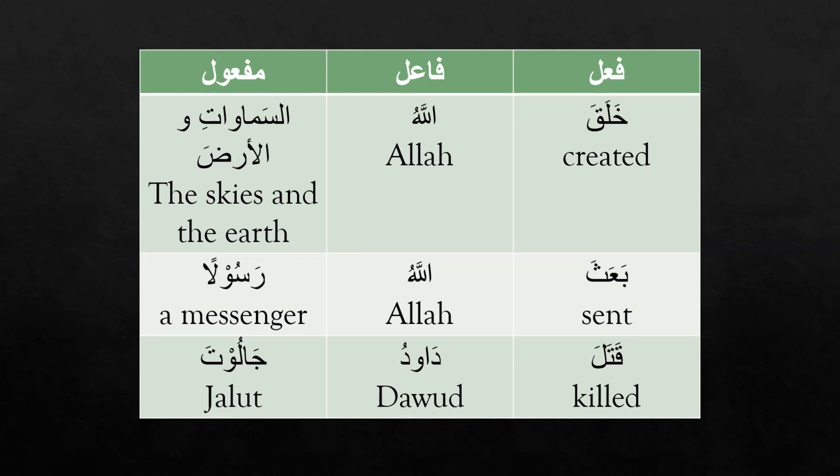And what did we learn? I just told you that a maf'ul is always mansoob. I mentioned it, and it should be nasab. It should have fatha. Then why does as-samawati have a kasra? Why is it jar? Why does it have kasra? It is not jar, because the details are always mansoob in the nasab state. But why does it have a kasra?